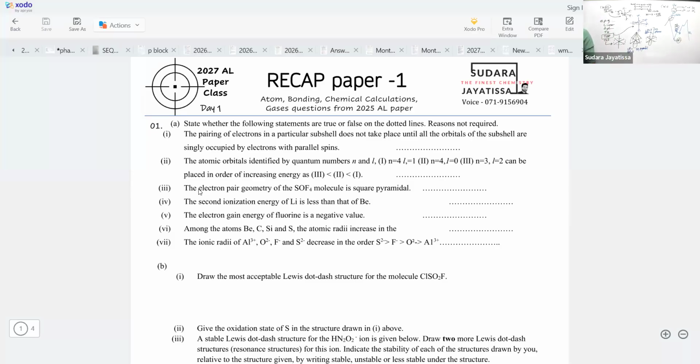Right. For the next question: electron gain energy of fluorine. Fifth one. Electron gain energy of fluorine is a negative value. Those who say it is correct, negative value. Yes, why? Yeah, because it likes electrons simply. Okay. So this statement is correct.